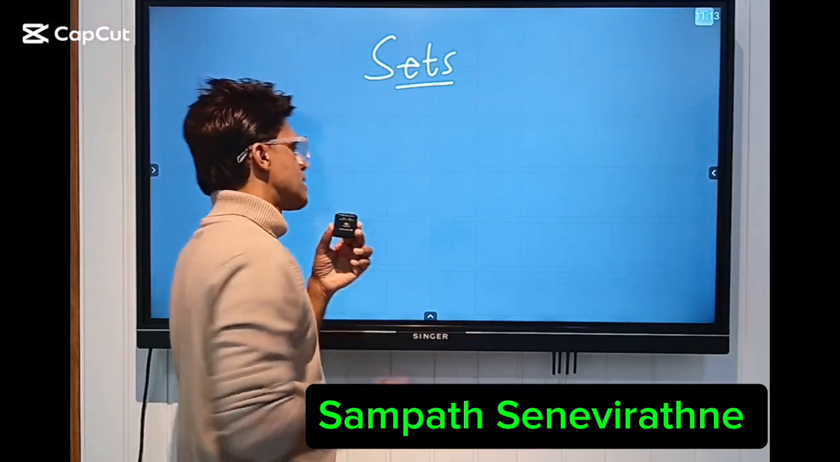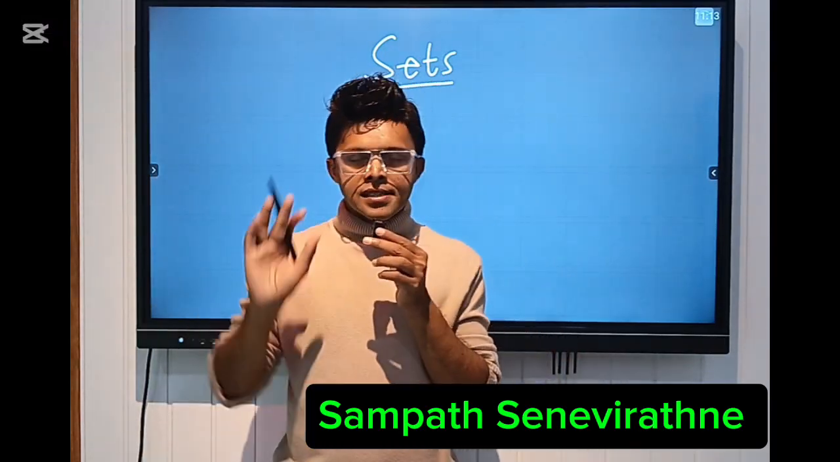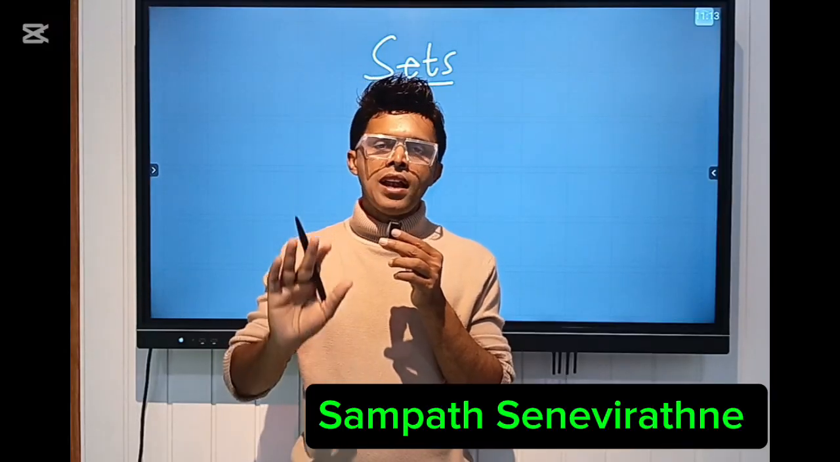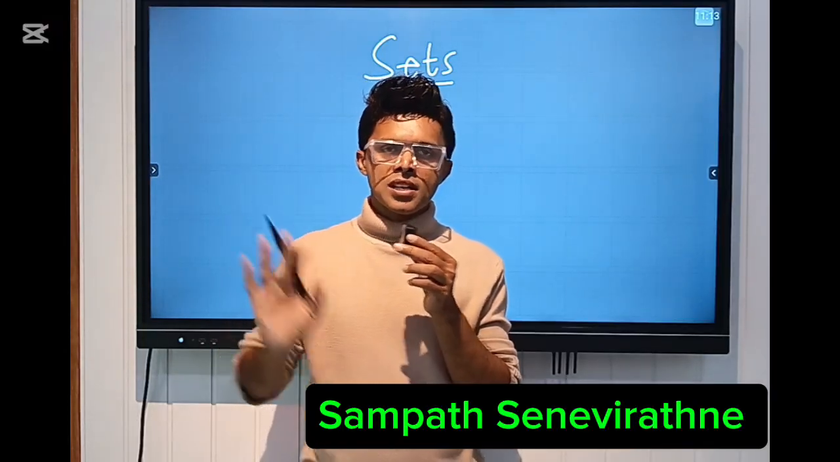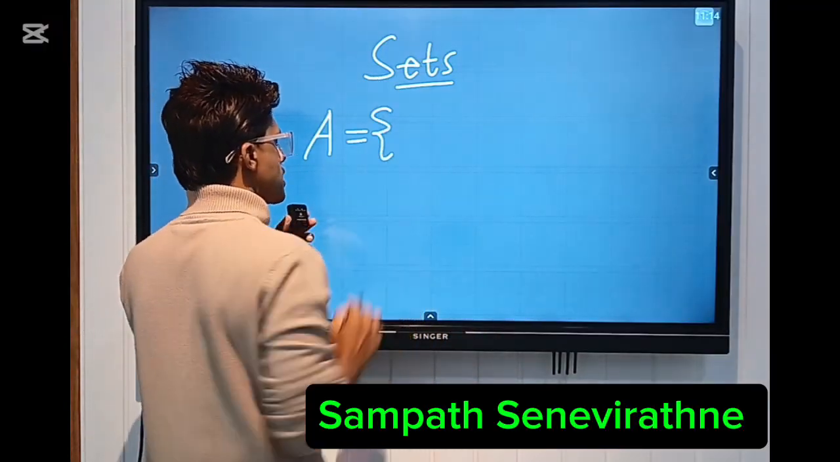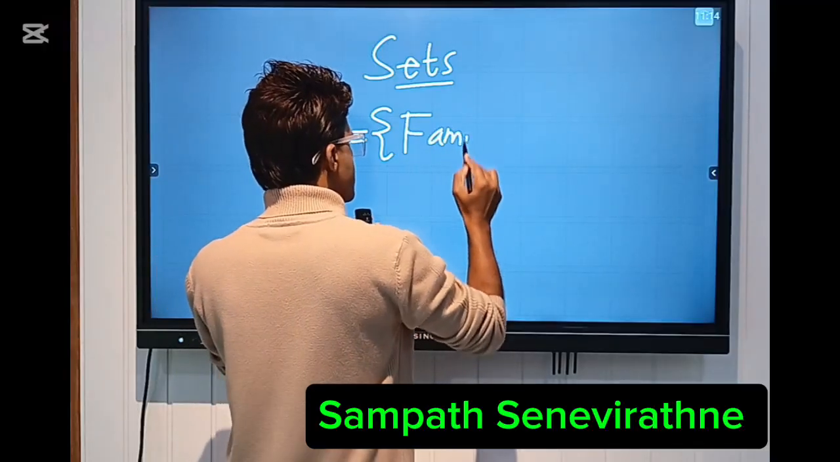Sets, grade 9. So the first question is, what's a set? A set is a well-defined group of elements. Don't forget, a well-defined group of elements is a set. In general we name sets using capital letters of the English alphabet. You could take this one as a set.